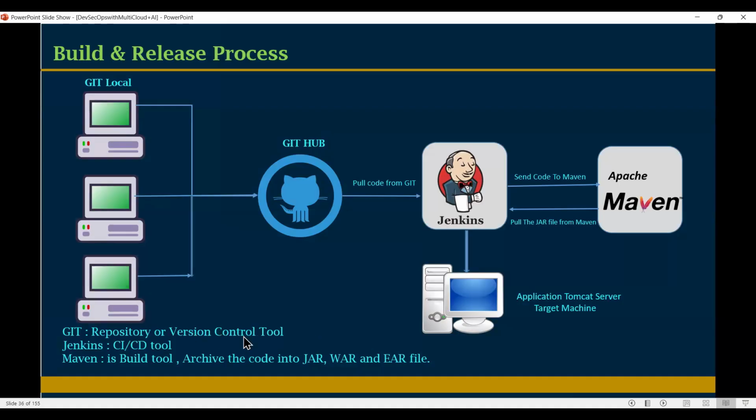Next one, version control. What is version control? Online guys, everyone following, right? Yes. Fine. So Git is a repository tool or version control tool. Repository is where we store our data and source code. Version control is nothing but, yeah.